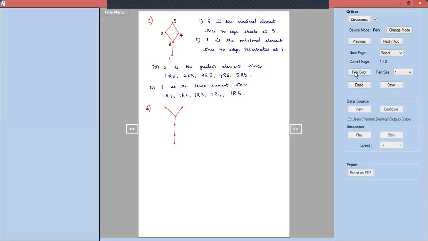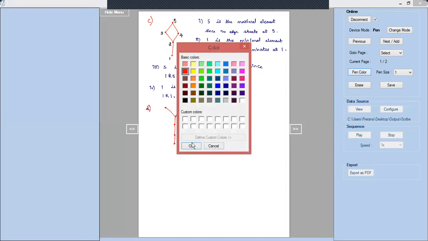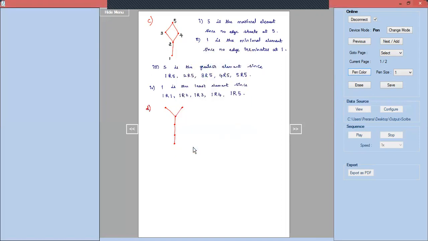Vertices should be named. Vertices naming usually will be given to you. So we have the bottommost as A, the upper ones are B, C, D, and we have E and F at the topmost. Find out maximal, minimal, greatest and the least elements for this.